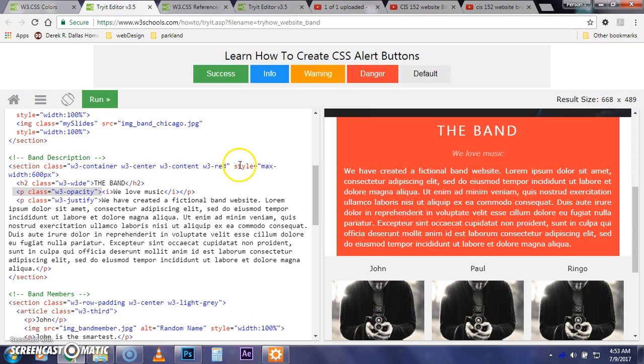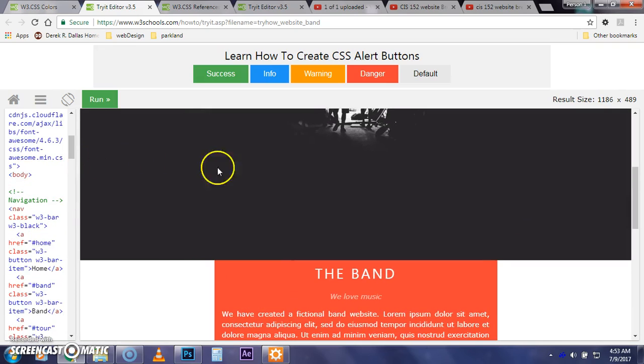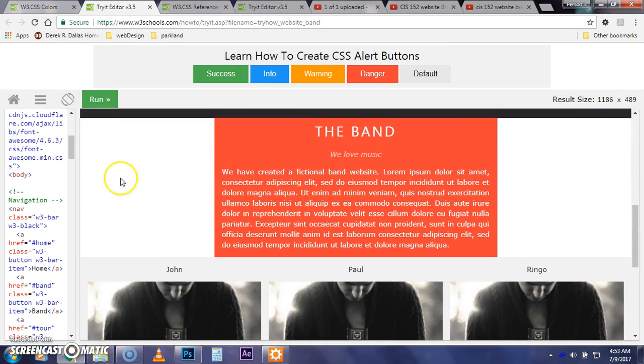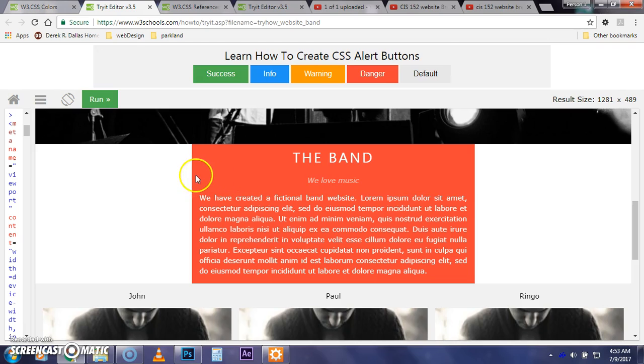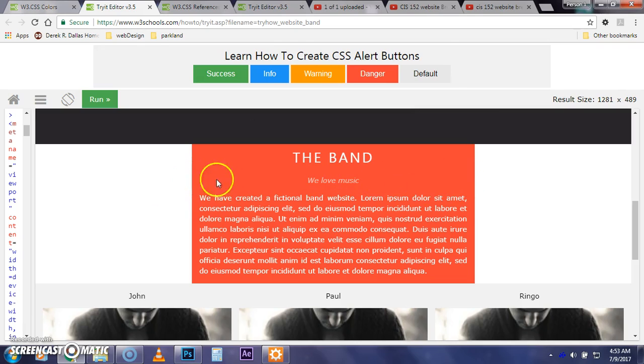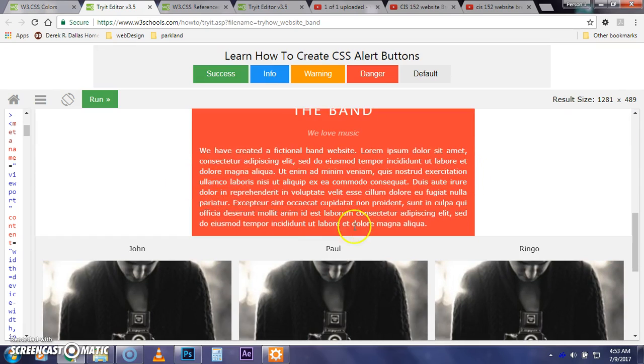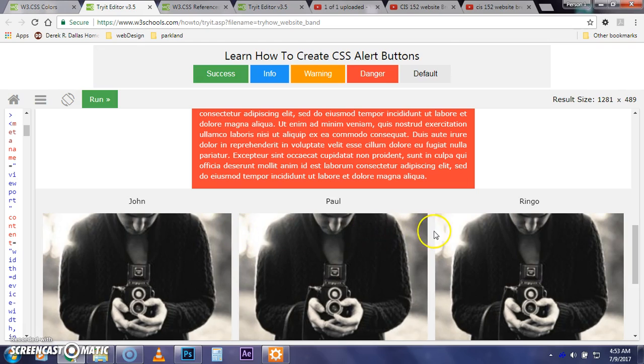And so we've got the section, and notice that it has the max width. So that means if it's being responsive, as things move out, even though the screen gets really big, this is only going to be 600 pixels wide. So that gives you an idea of what 600 pixels looks like. So in your mind you can kind of think about how wide something is and how many pixels that is, this might be 500 pixels or something like that.